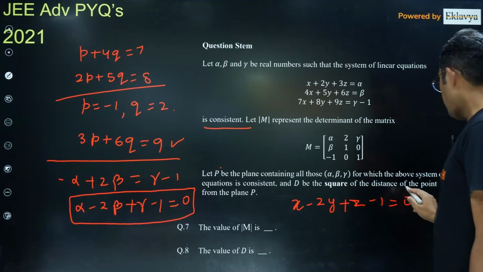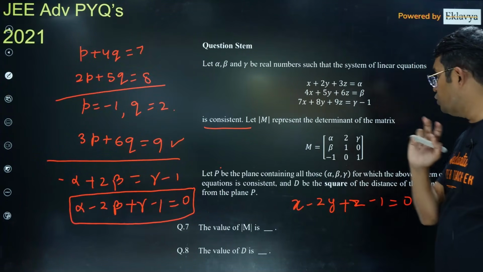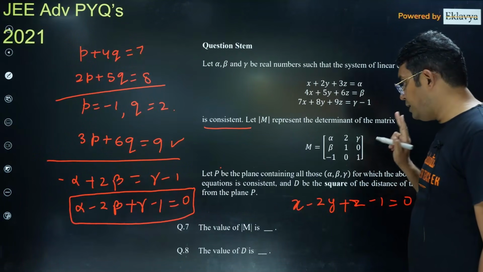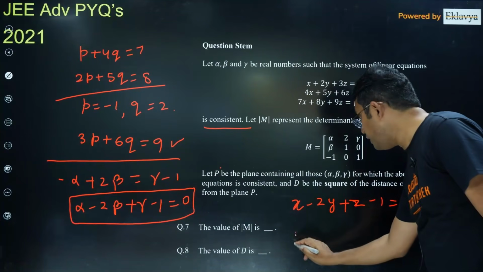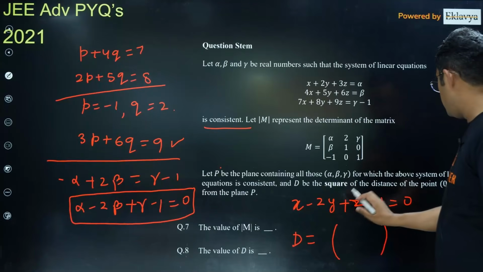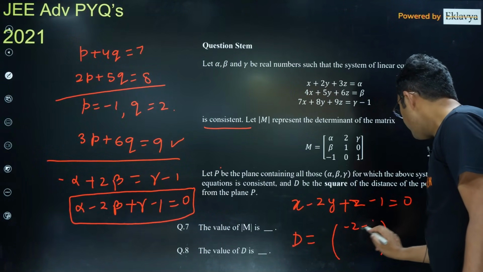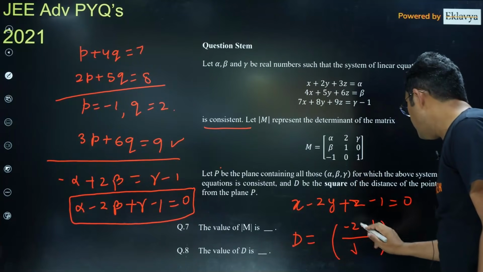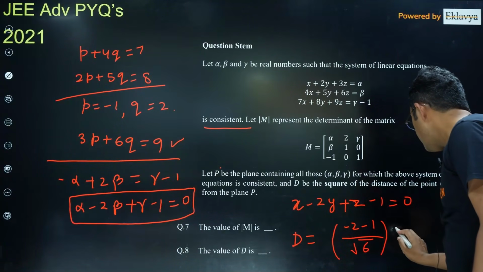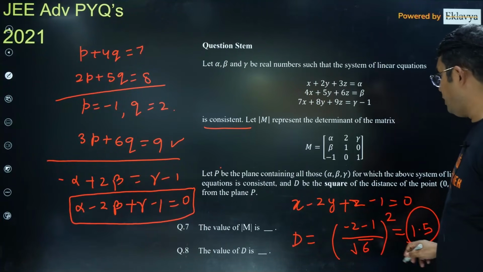And D is the square of the distance of the point 0, 1, 0 from the plane P. So they're asking two things, the determinant of this matrix and the value of D. So first, if I find the D, it will be the square of the distance of this point from this plane. So direct formula, 0 minus 2 minus 1 upon root over 1 plus 1 plus 4, so 6. I think this becomes equal to 1.5. So the answer for D will be 1.5.